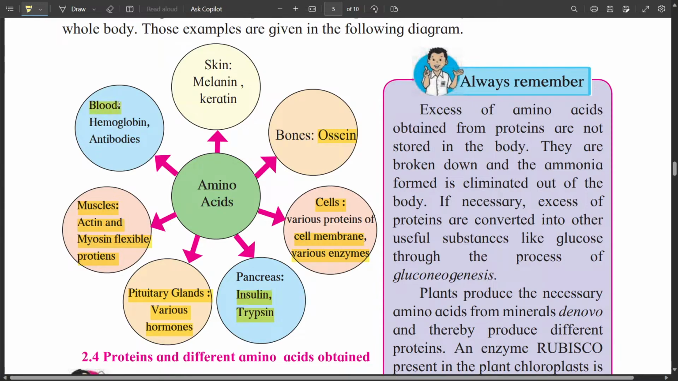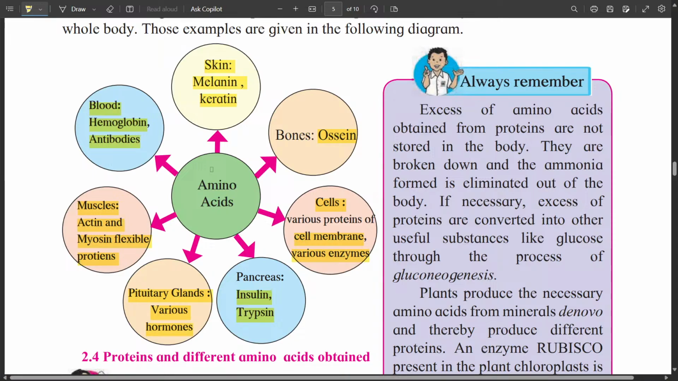Blood contain hemoglobin. Hemoglobin is an oxygen carrying protein which takes the oxygen from the lungs and gives it to each and every cell via blood. Also blood contains antibodies which are necessary for fighting against the disease causing microorganisms. Skin contains melanin and keratin. So these are all the proteins available in animal bodies.